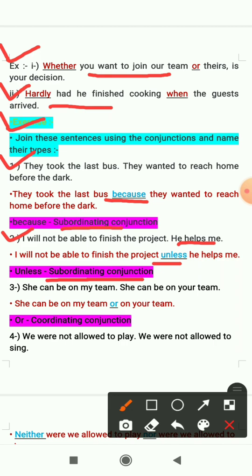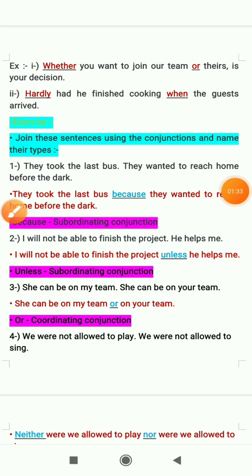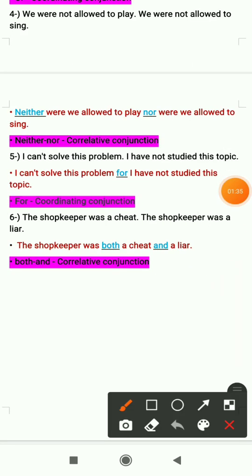Third one is: she can be on my team, she can be on your team. And we have joined the sentences by using the conjunction or, and it is a coordinating conjunction which is used to choose one option from the given options. So she can be on my team or on your team. One option we have to choose. Fourth one is: we were not allowed to play, we were not allowed to sing.